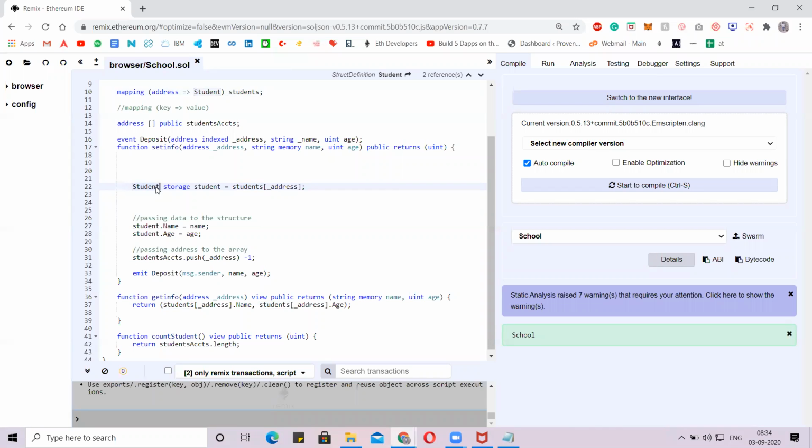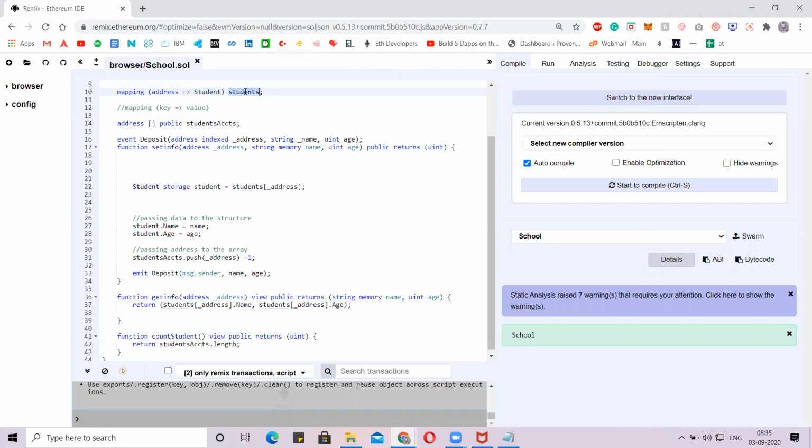Is that clear, guys? Now, how will we store the data to the specific address, and how will we retrieve it, I mean, call it using the mapping? I'll repeat this again. We have a key and a value for the mapping, like a parameter table, where we get the data from. Now the address is the key, the student structure is the value. Now we need to call the data from somewhere. We have the key, we have the value. Where will we get this value?